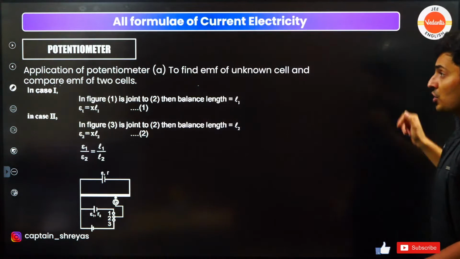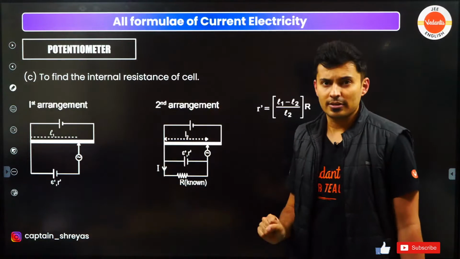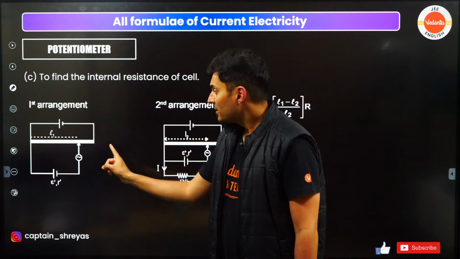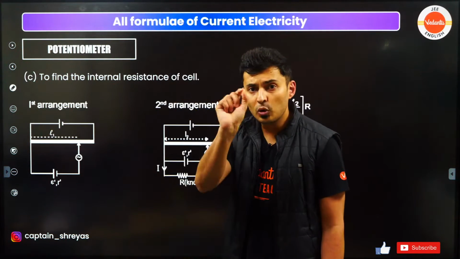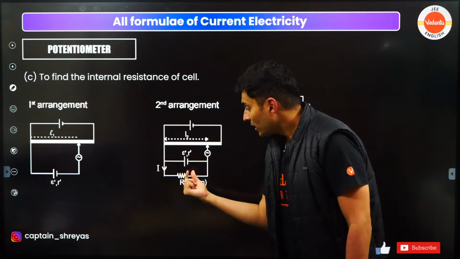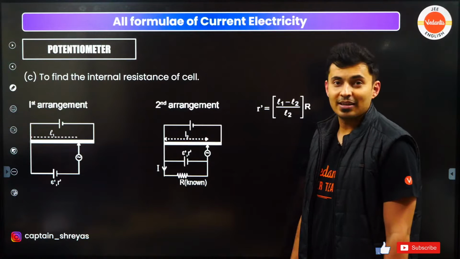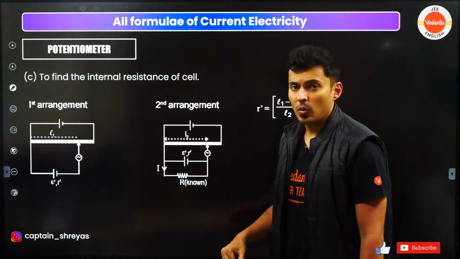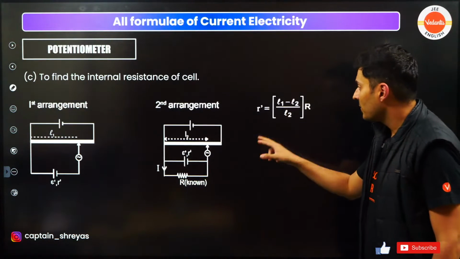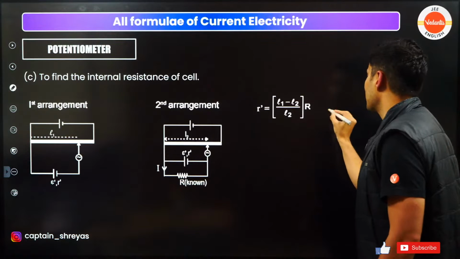Third application is when you want to measure the internal resistance. So you take the potentiometer, connect it to a battery, see where the balancing length comes, and note it down as L1. Then again put another resistance in parallel to the battery and see what the new balancing length is. The balancing length is L2. L1 and L2 will be different. The internal resistance will be L1 minus L2, or you can just call it like this.